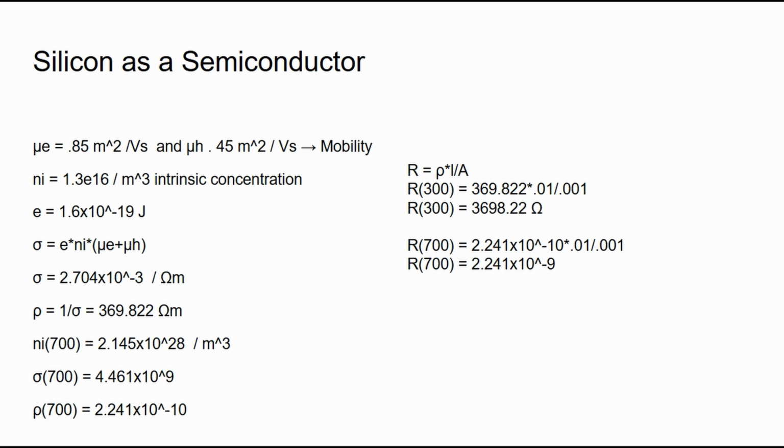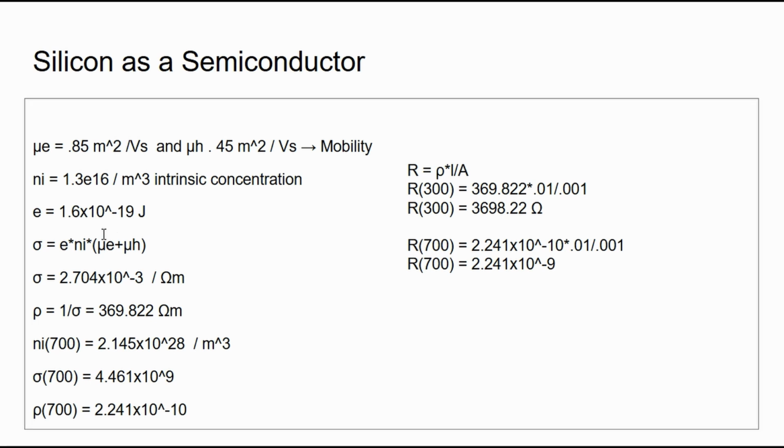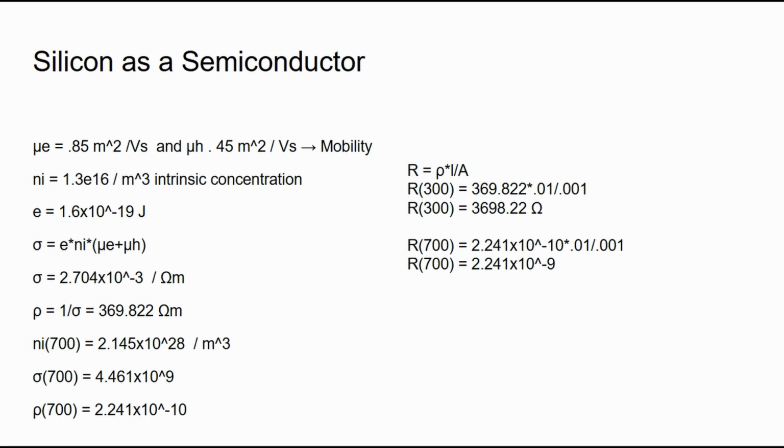electrical conductivity of silicon, it is this equation right here. Then to find it, you just sub in all the previous values, and then you get 2.704 times 10 to the negative third ohm meters. And then the resistivity is just 1 over the conductivity, which is 369.822 ohm meters.